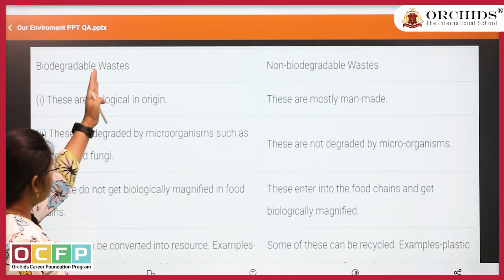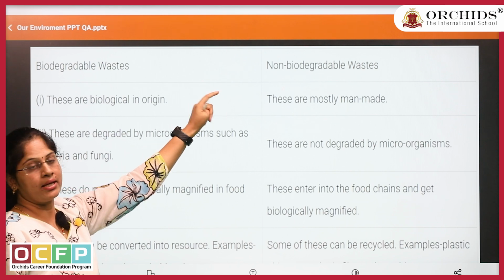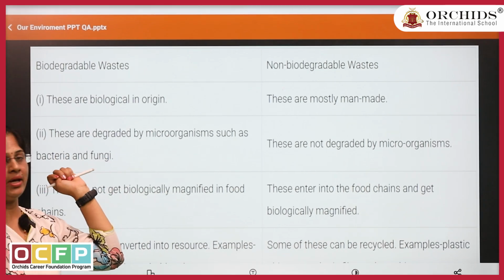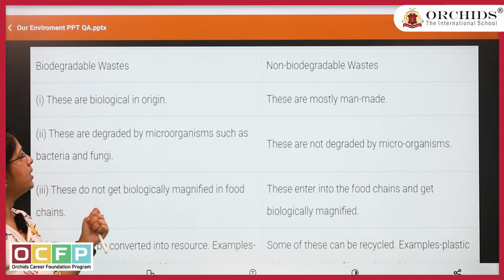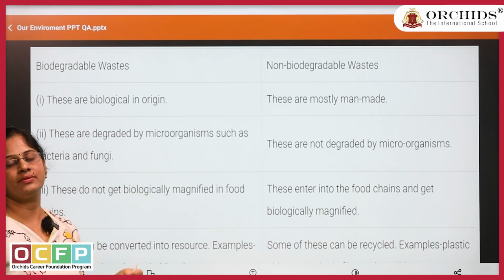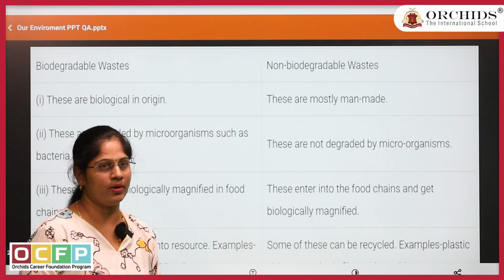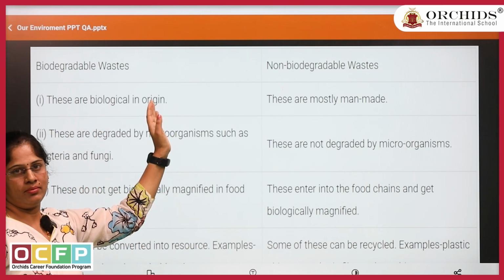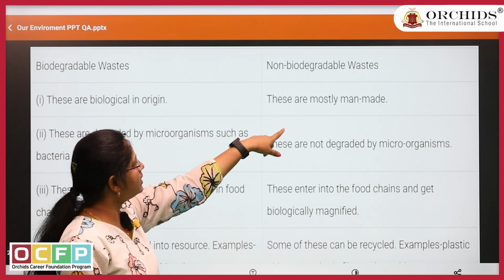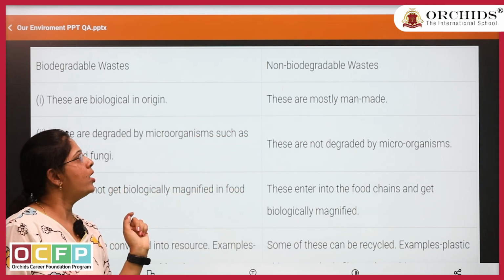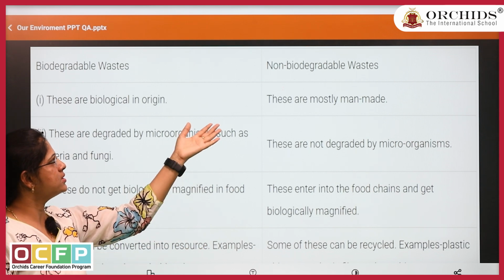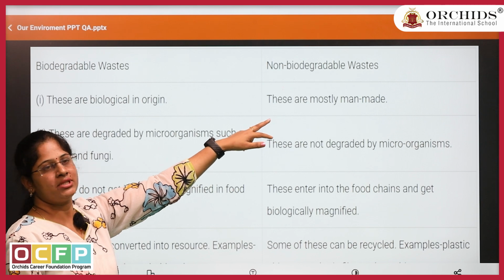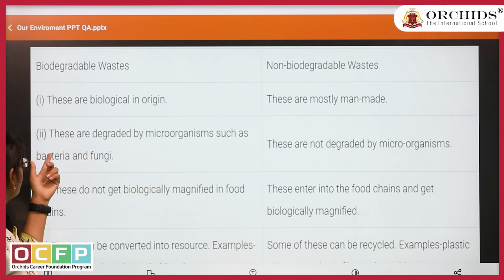Here make two columns, one for biodegradable waste and another for non-biodegradable waste. First difference is origin. Where does biodegradable waste come from? Obviously from living organisms; these are biological in origin. Second, non-biodegradable wastes are mostly man-made. Almost all chemical substances, like plastic, which is non-biodegradable, are artificial, man-made waste.